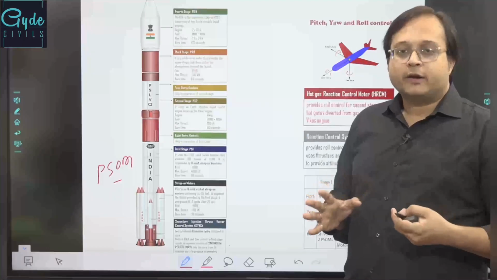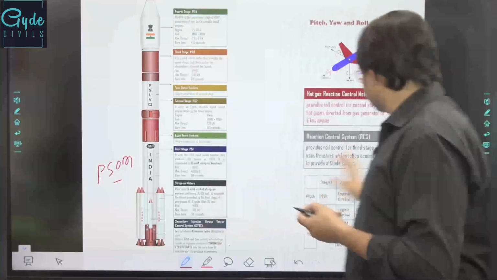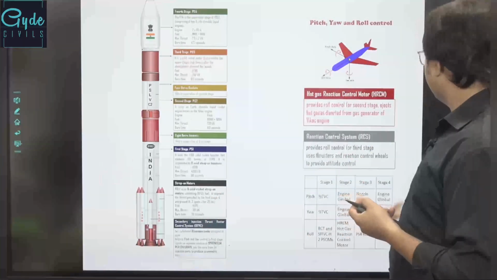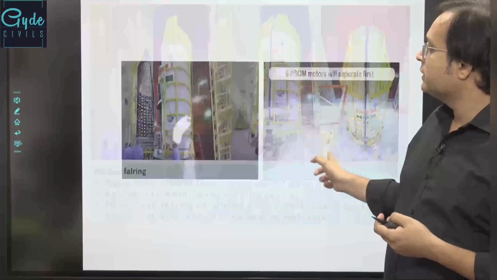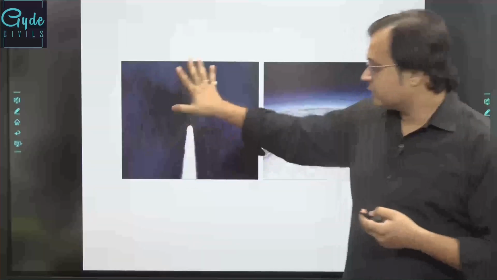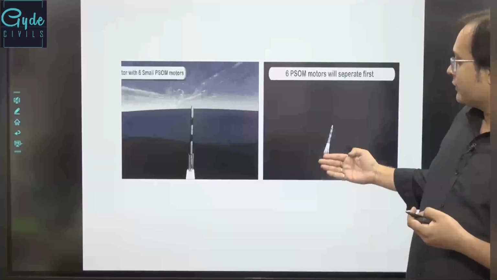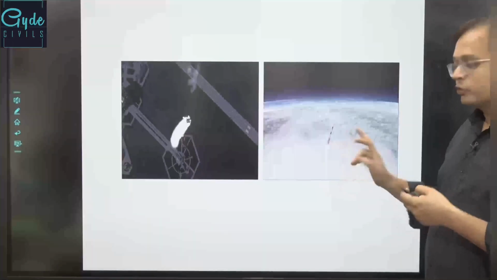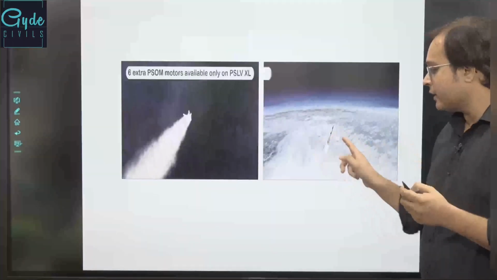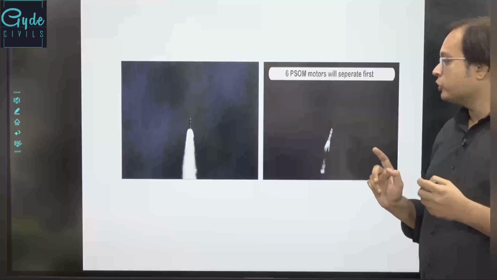Say after 110 seconds, once this PSLV has achieved its stage, the strap-on motors are separated from the main or core engine.